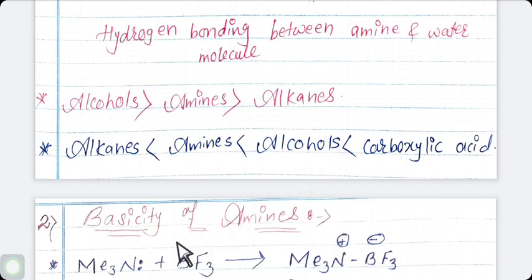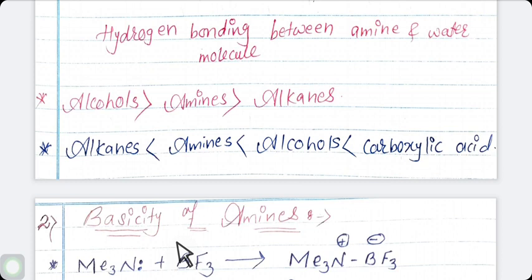Students, the basic nature of amine is due to the presence of a lone pair of electrons on the nitrogen atom. You all are aware of the lone pair on the nitrogen atom. In terms of Lewis theory, amines are bases because they can share a lone pair of electrons on the nitrogen atom with an electron deficient species. All of you know what Lewis theory is?